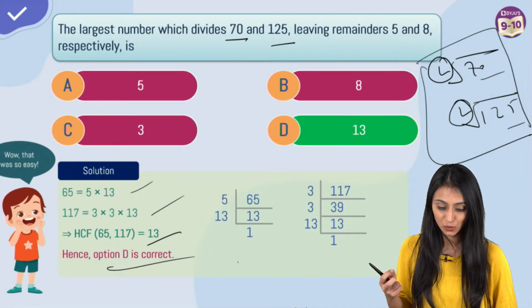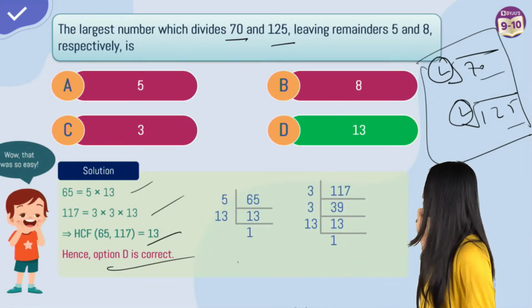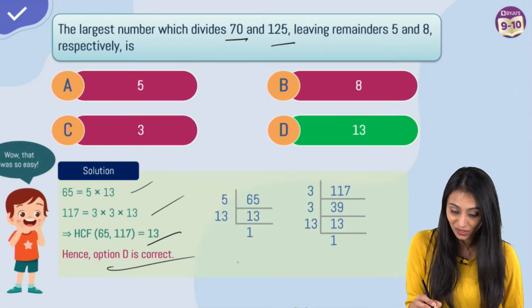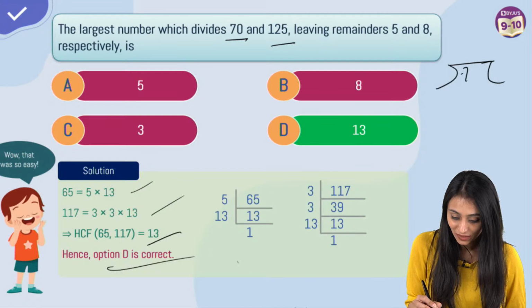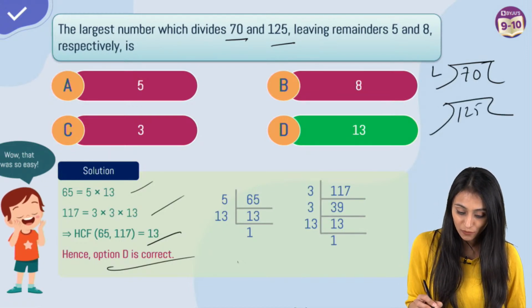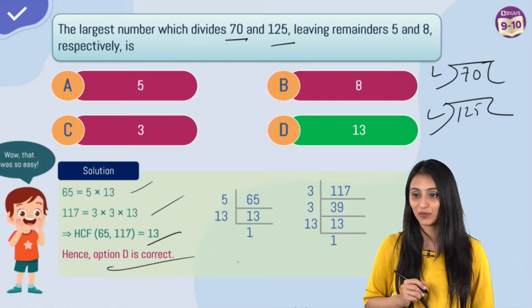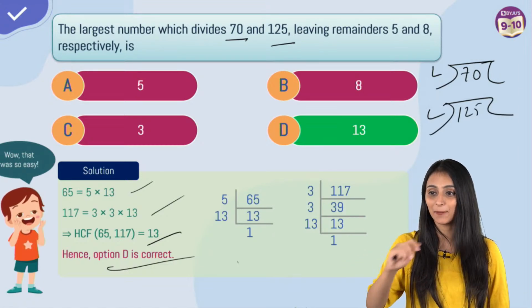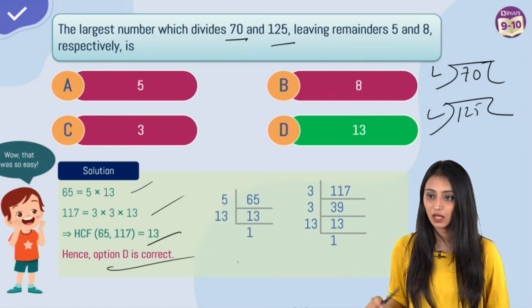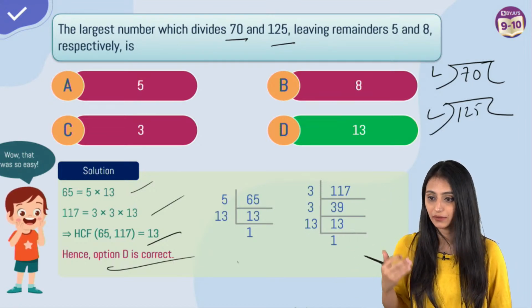Ma'am, why are you using root sign? Oh, no. This is not the root sign. I'm showing you, we are dividing it. Is it looking like root? We are dividing. Okay, 70, we are dividing by the largest number here. And 125 also, we are dividing by the largest number over here. Shivam, this is not root sign. Yes, divisor has to be smaller here. Otherwise, the answer would have been in decimals, but it's not like that here.